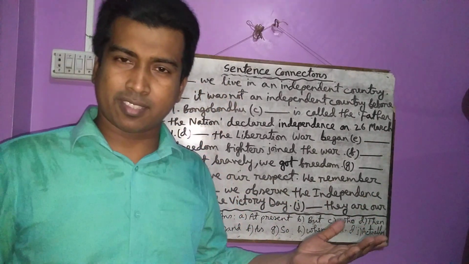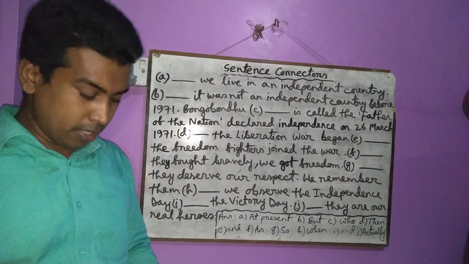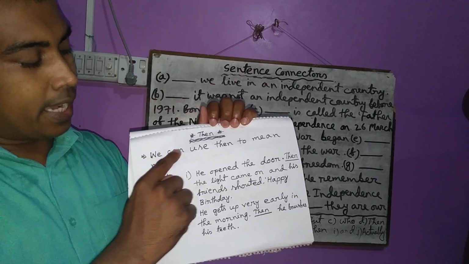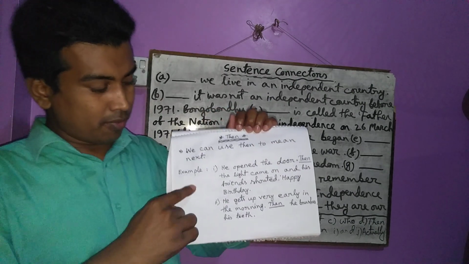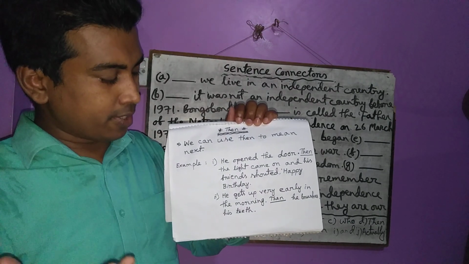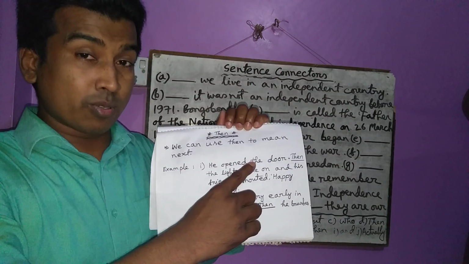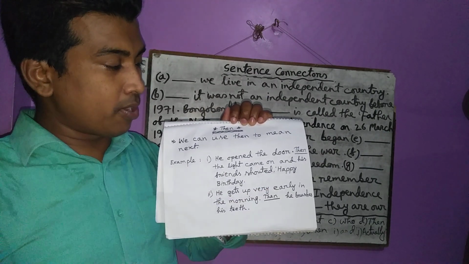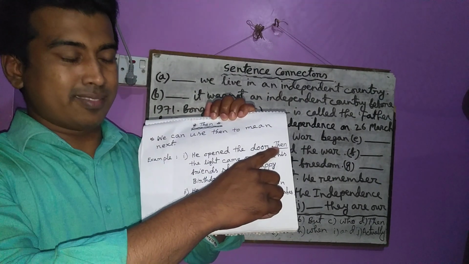"Then" means next. Have you understood? Actually, for this you have to know the use of "then". So let us know the use of "then". I have written something about "then" here. We can use "then" to mean next. For example, he opened the door, then the light came on and his friends shouted happy birthday. Actually, he opened the door. Next, what happened? The light came on and his friends shouted happy birthday. That's why I have to use "then".